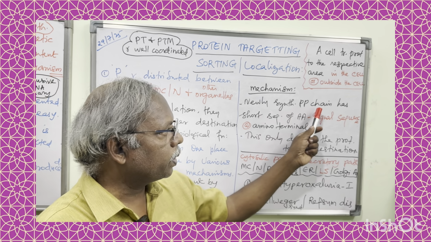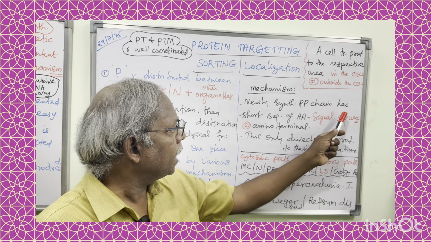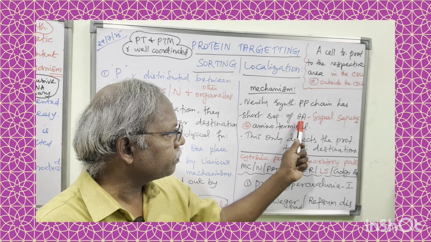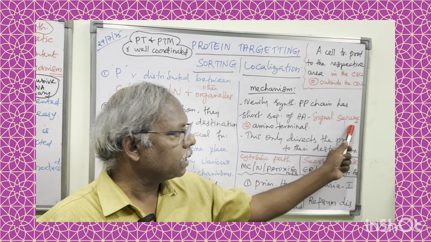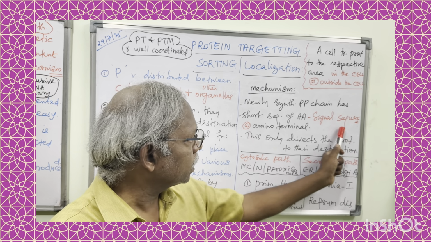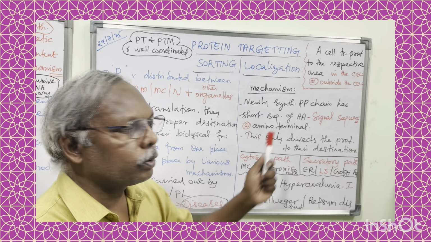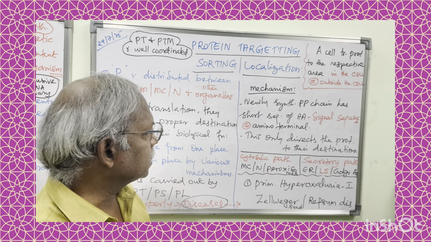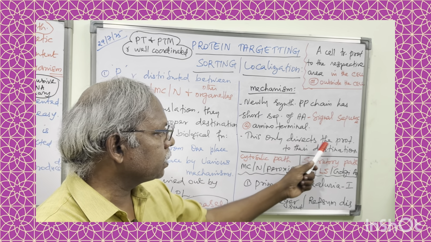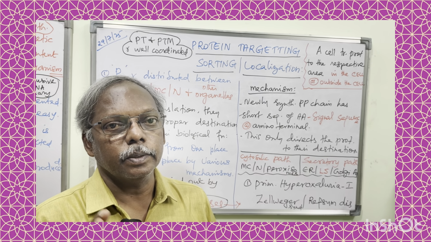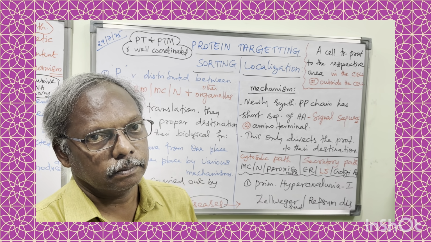Newly synthesized polypeptide chain has a short segment of amino acids known as signal sequence at amino terminal. So what is the role of this? This only directs the protein to their proper destination, right?